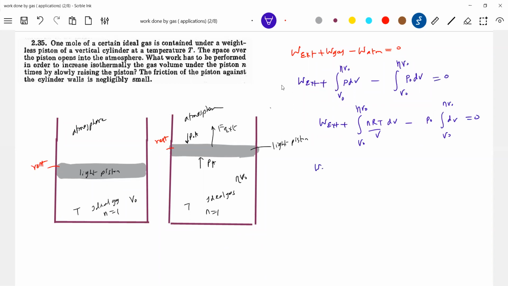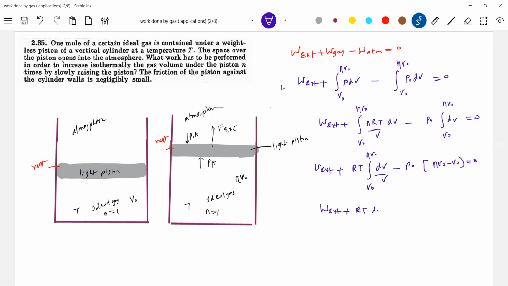Let's come to work done by the external agent. The number of moles is 1, so R T, integral of dV by V, minus P naught times the change in volume, which is eta V naught minus V naught.